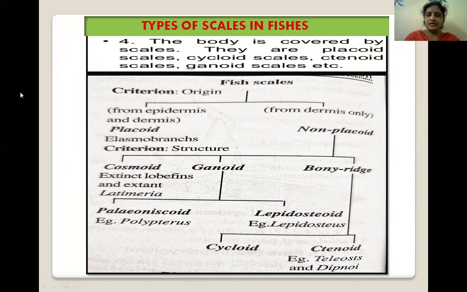Next, the non-placoid scales are divided into four types of scales: cosmoid, gonoid, cycloid, and ctenoid scales.